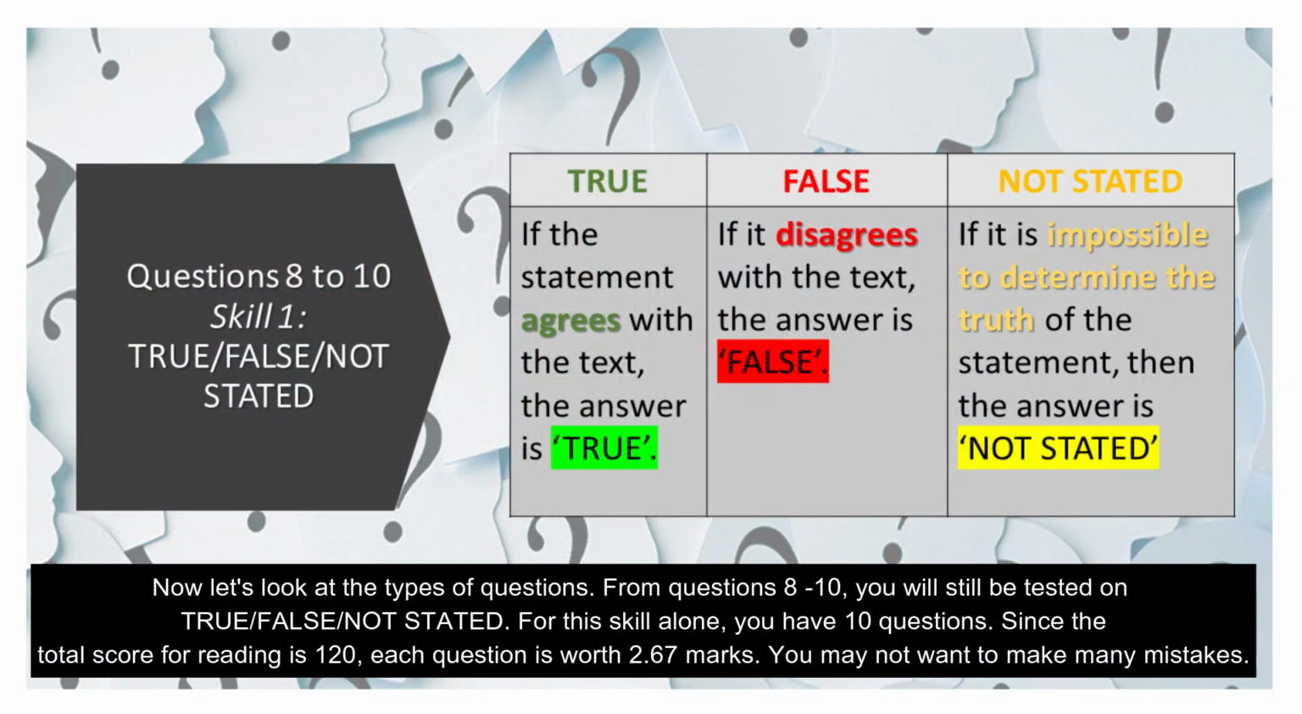Now let's look at the types of questions. From questions 8 to 10, you will still be tested on true, false, not stated. For this skill alone, you have 10 questions. Since the total score for reading is 120, each question is worth 2.67 marks. You may not want to make many mistakes.